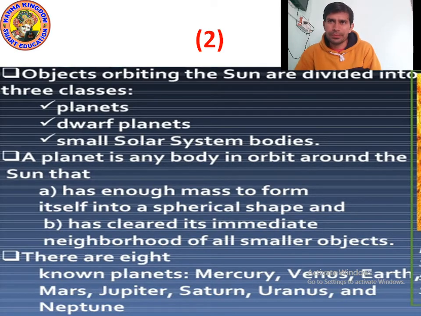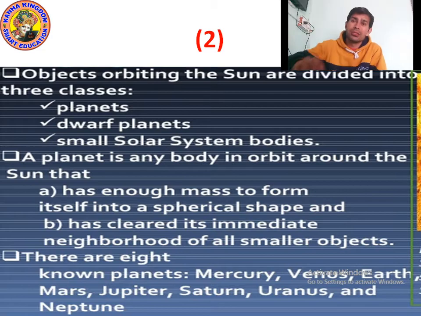And planets are very heavy, they are larger in size. Some planets may be smaller in comparison to others. A planet has enough mass. Mass tells us how heavy or large an object is.